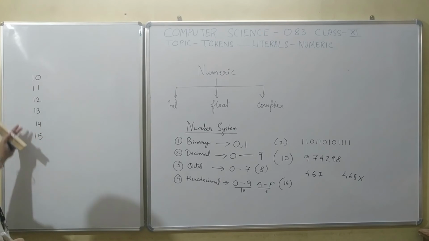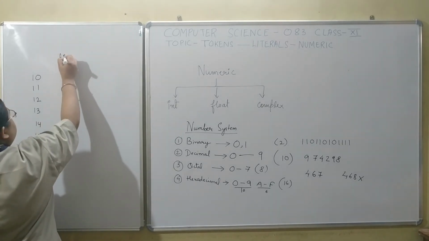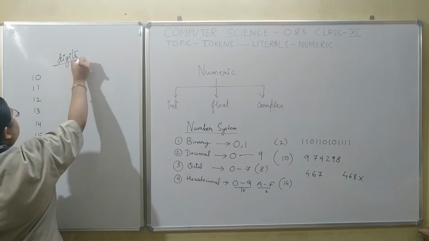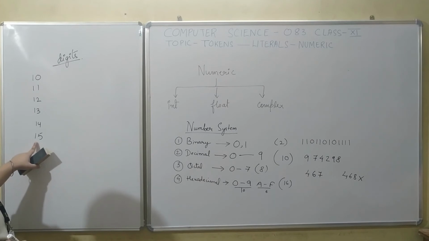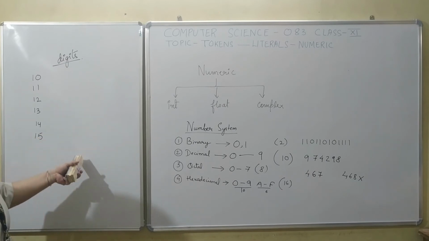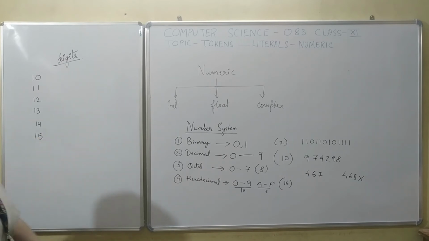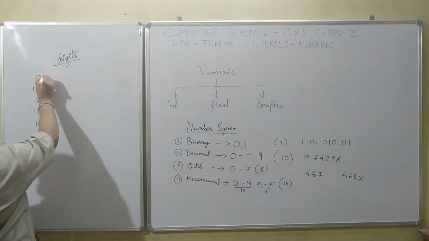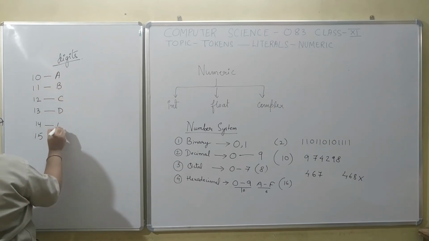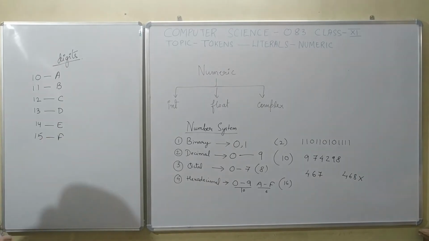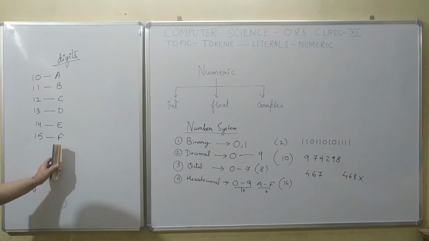Where all these values which you see, they are actually digits in the hexadecimal number system. They are not numbers made out of a combination of decimal digits. We won't say that 15 is a number, we will say 15 is a digit in case of the hexadecimal number system. We will be representing each of them in the form of letters. So each of these numbers is represented in the form of alphabets.